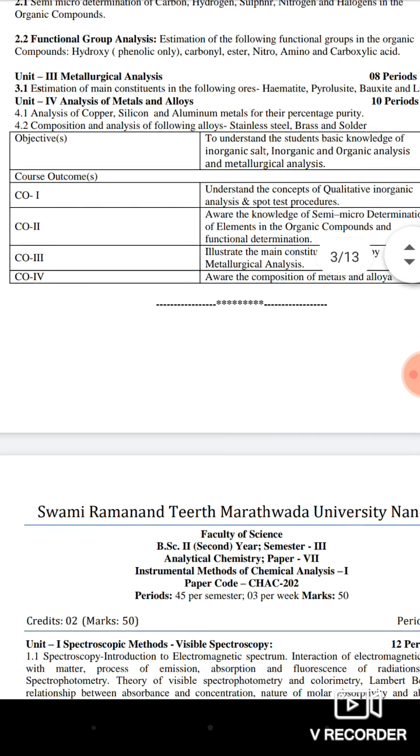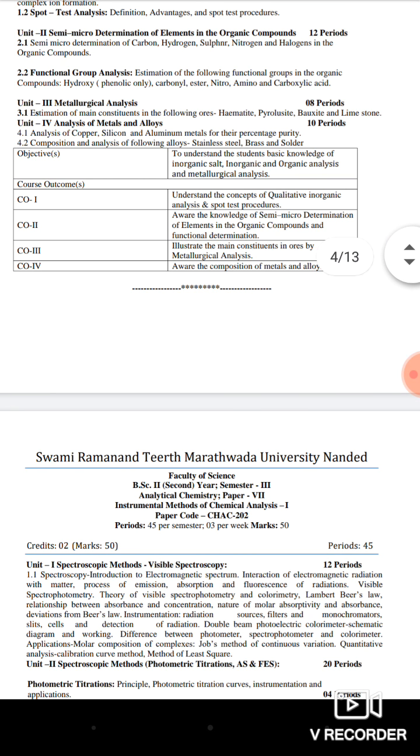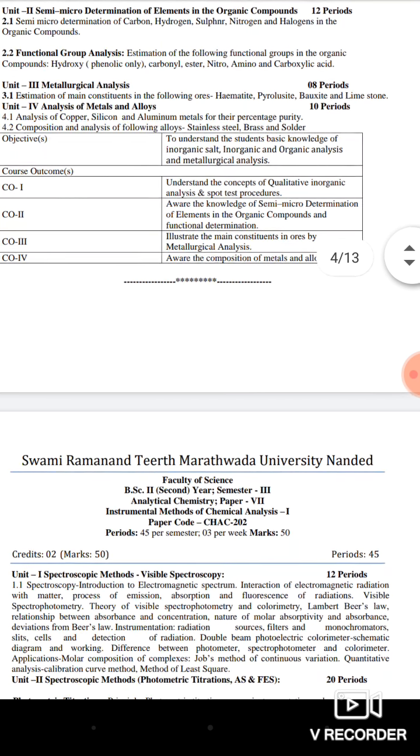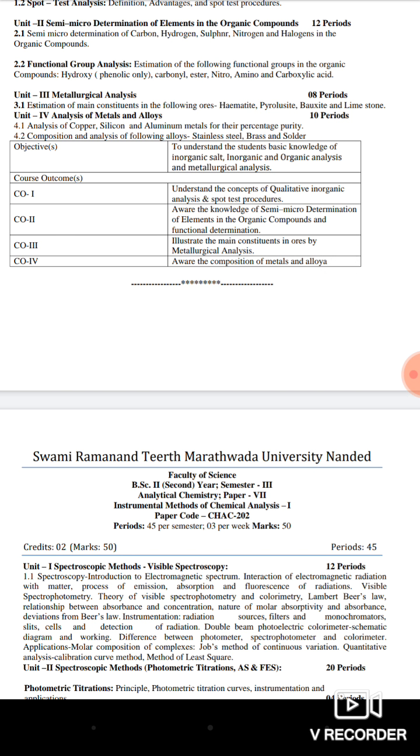Ores means the metal resources which we get from the earth crust. So we are going to learn about hematite ore, pyrrhotite ore, bauxite ore and limestone ore. This is the estimation of the main constituent present in the given type of ore.